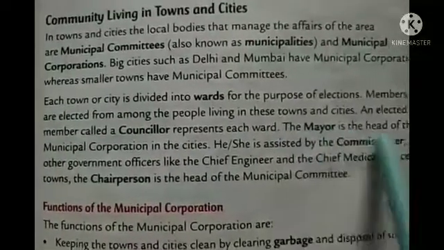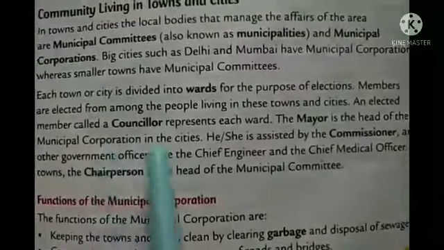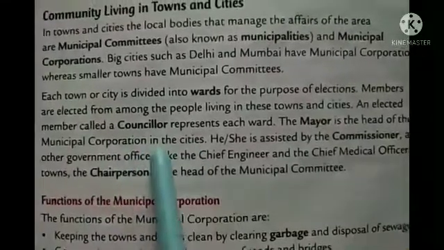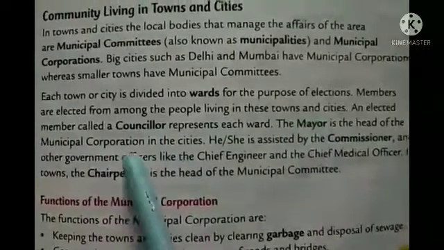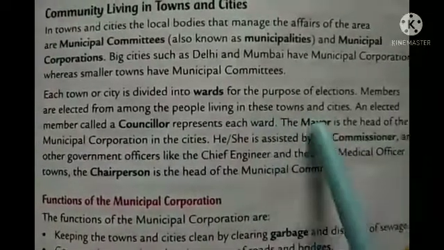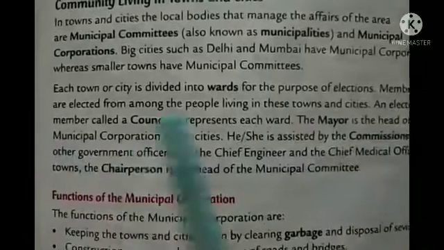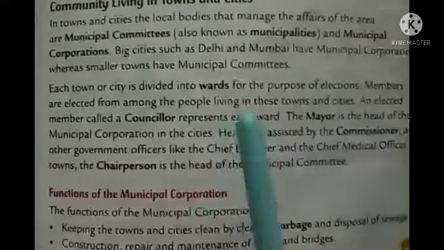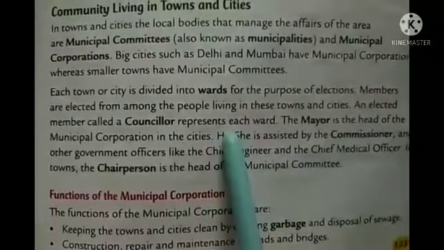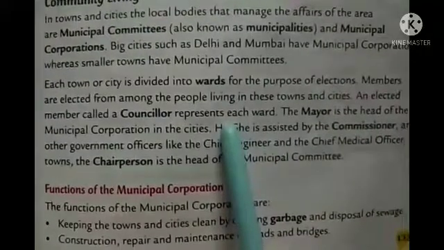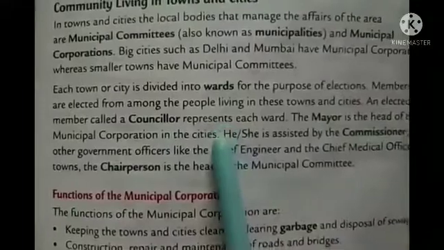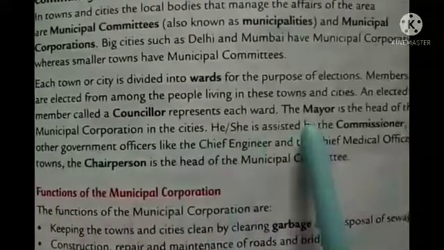The mayor is the head of the municipal corporation in the cities. It is very, very important, students. You can underline this one. Who is the head of municipal corporation? The mayor. Okay, the mayor is the head of municipal corporation. Already I told you the head of Gram Panchayat. Who is that? That is called your Sarpanch, right? So the Panchayat head is the Sarpanch, and in the municipal corporation it is called mayor.